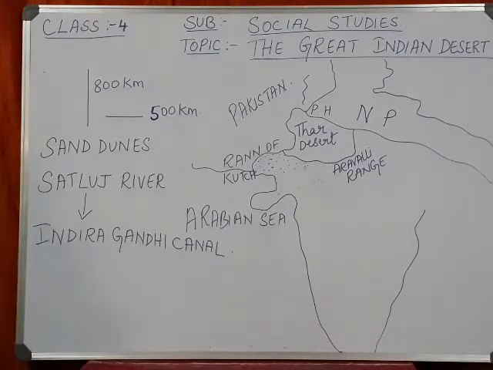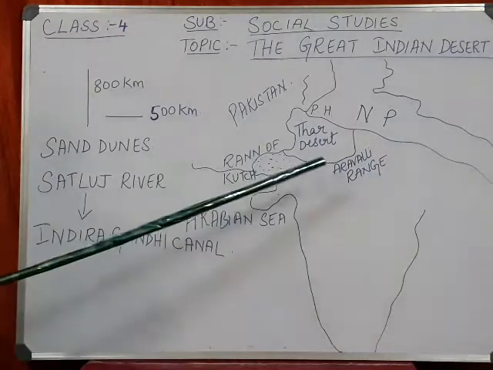India has a large landform. Different landforms are there, like we studied earlier about the northern mountains and the northern plains. Now today we are going to learn about the Great Indian Desert. So where is the Great Indian Desert in India? It is in the state Rajasthan.